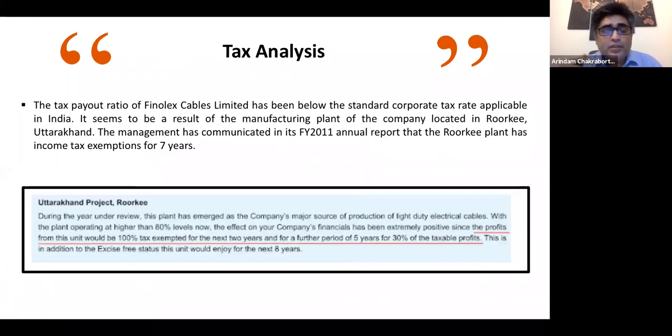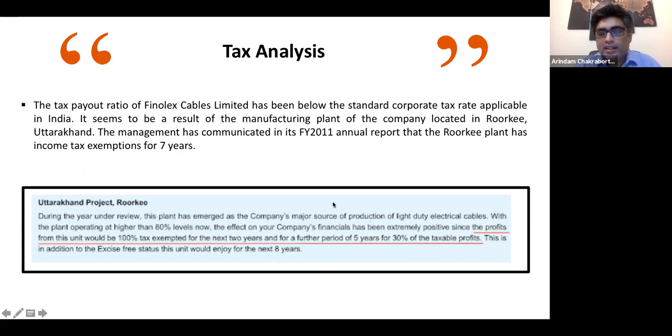And you will get a reference in my last webinar. I did discuss that sometimes the company gets a benefit of tax exemptions if they are in a special economic zone or something like that, right? So it is seen that the manufacturing plant of the company is located at Roorkee, Uttarakhand, and the management has communicated in the 2011 annual report that the Roorkee plant has income tax exemption for 7 years, right? So they're enjoying that benefit.